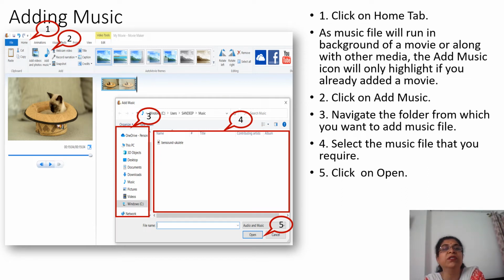Click on Add Music. See, the Add Music icon is here. Click on that and again a folder will open where I have stored the music. It will show me that wave file, and then I have to select that file and click on Open. I have selected this particular file which is shown here.